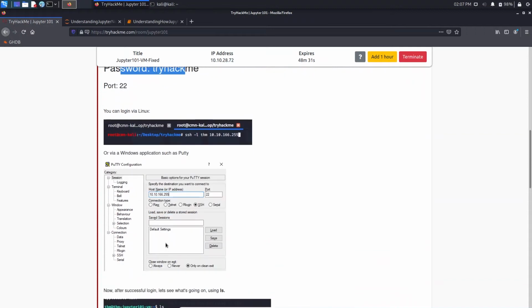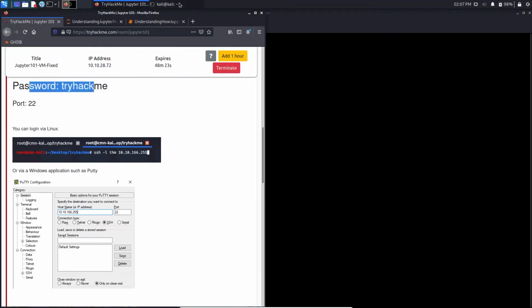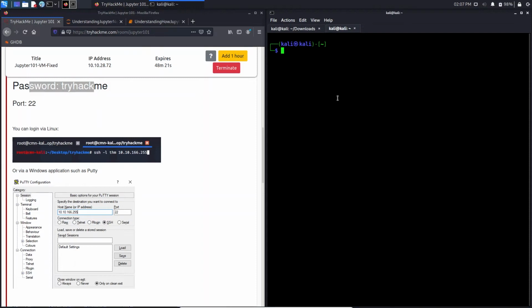So let's do so. We can use PuTTY for a graphical user interface, or we can use SSH by terminal. So I will split the browser here and go for the terminal. We will run ssh thm@ with our IP, that is 10.10.28.72.